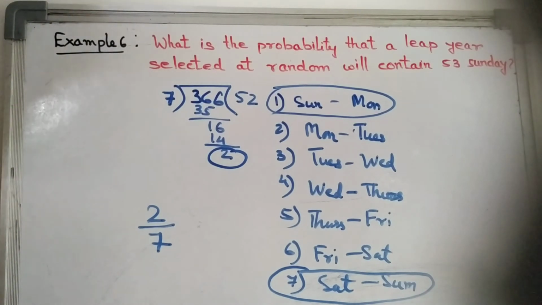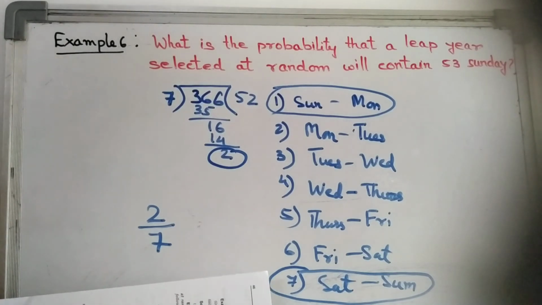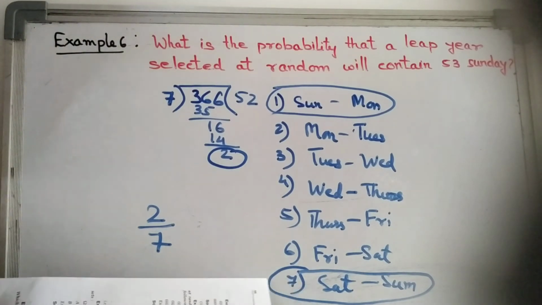Now example 7 is also simple, so you can do up to example 12. In the next class I will explain the addition theorem of probability.